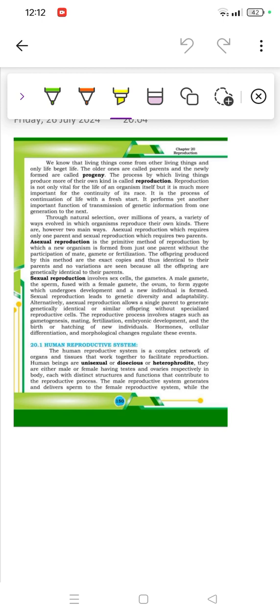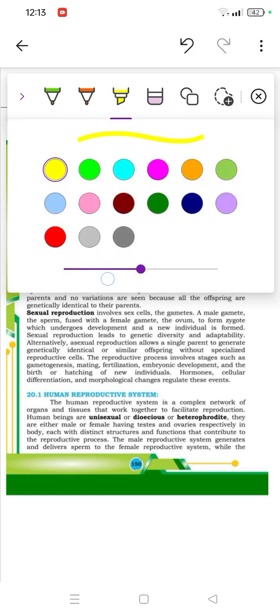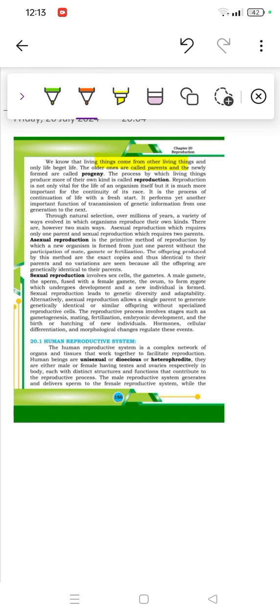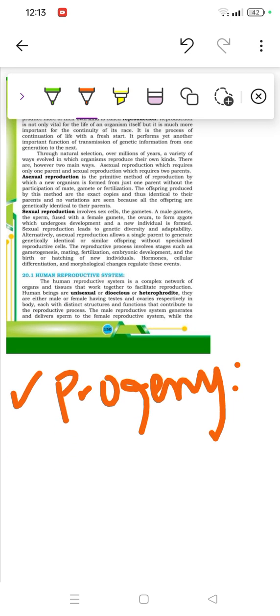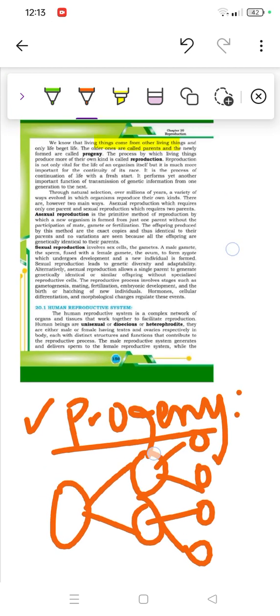So first, let's read out this paragraph. Let's see what's written. We know that living things come from other living things. I wanted to introduce a term which is called progeny. If you're wondering what that is, it means if this bigger cell gets divided into two parts, and then these again divide into two small parts, this term is also called progeny.